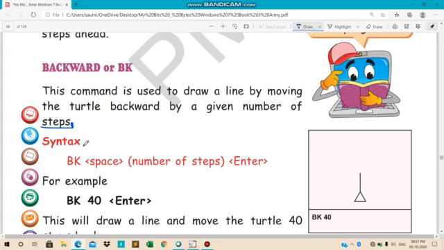For example, syntax is what? BK, space, number of steps, and then what you have to do? Then you have to press the enter key. Okay, what you have to press? Enter key. Again, BK, then you have to give the space, then number of steps, and then press the enter.